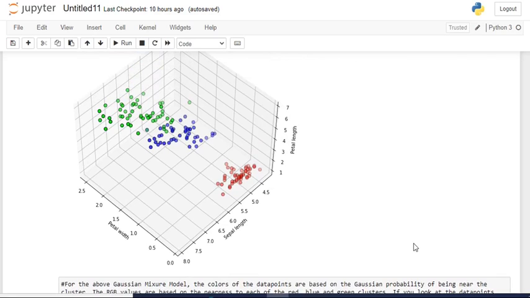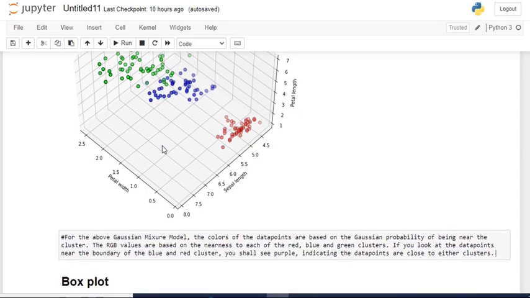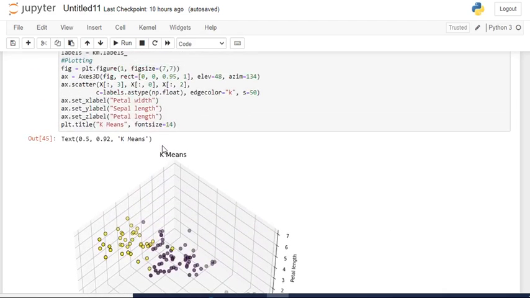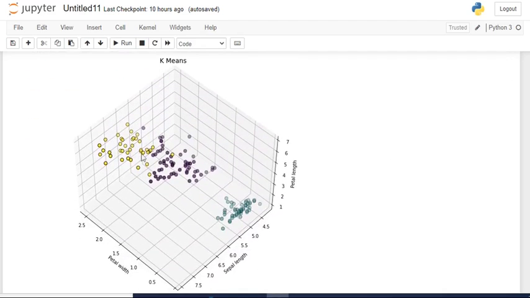In this case also we can see there is a mix up of data points at the boundary. Here we can see in this area, so this is the boundary, there is a mix of data points. The same is also predicted by using this k-means 3D plot. Here also there is a mix up of the data at the boundary point, here purple and yellow points. Some points are mixed together.